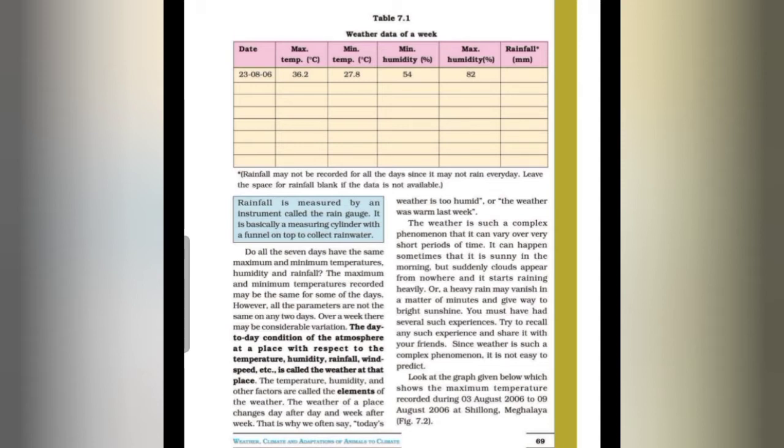Then we have discussed another element, that is wind speed. We know that it is caused due to difference in the air pressure. During summer, the wind blows from the Indian Ocean and Bay of Bengal and causes rain in India, while during winter, it blows from the mountains of North India towards the northern plain and causes cold weather, that is the winter season. So students, we have discussed the elements of weather.